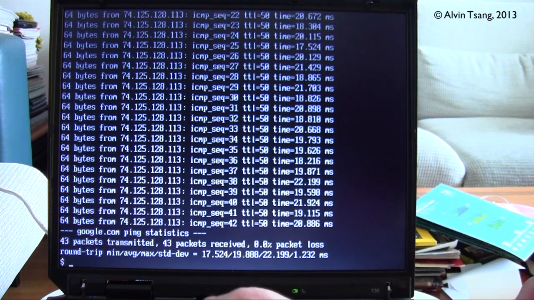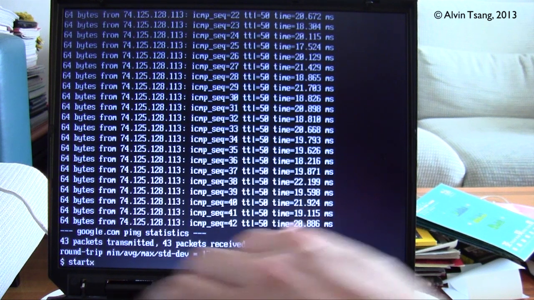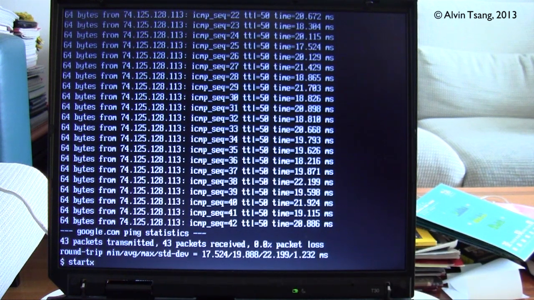Alright, next I'll test out the X server, which is the graphical user interface. So I type in startx, press enter, and I'll see if this works without any configuration. And here you can see it does work. I haven't done any configuration, and it just works right off the bat.